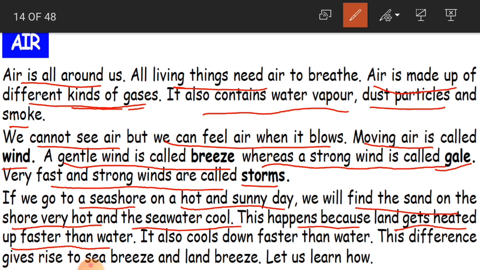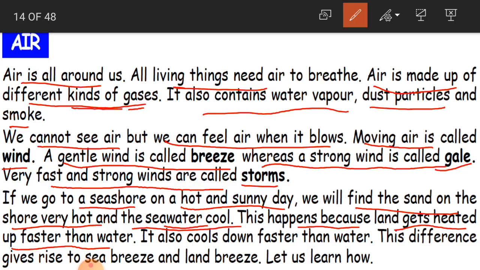At the seashore, we will find the sand on the shore very hot. If you go on a sunny day, especially in summers, you feel that the sand on the seashore is very hot, but the water is very cool. Why is this?